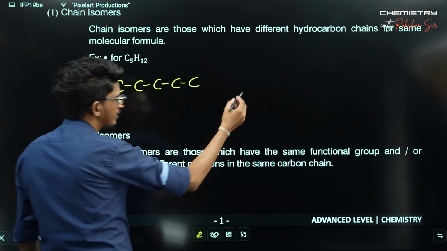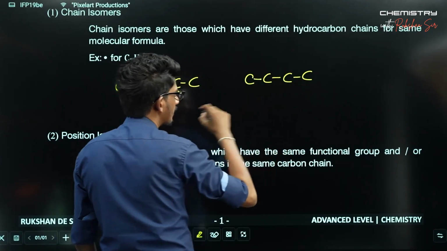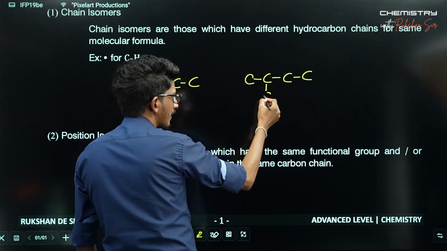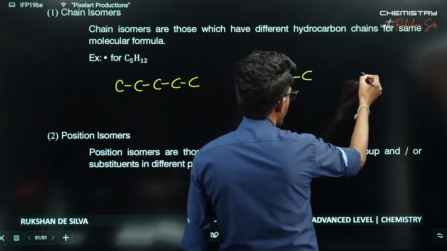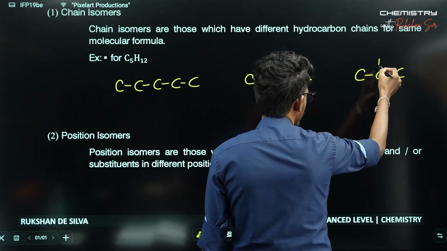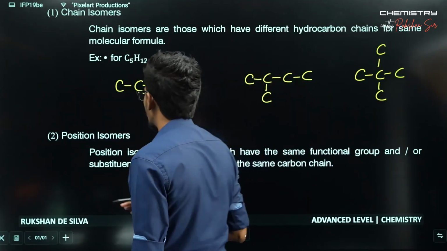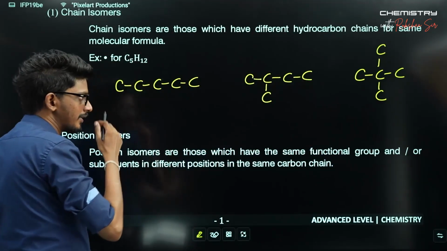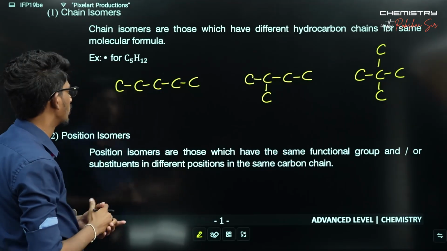Or 4 carbons in the straight chain and 1 carbon as a branch. Or 5 carbons could appear like this, with only 3 carbons in the longest straight chain and 2 carbons as branches. All these forms are represented by the molecular formula C5H12.